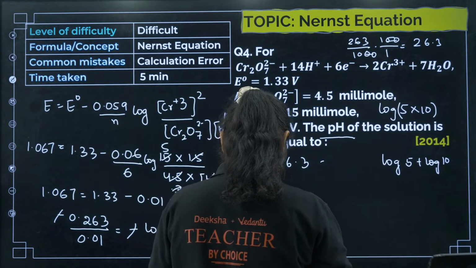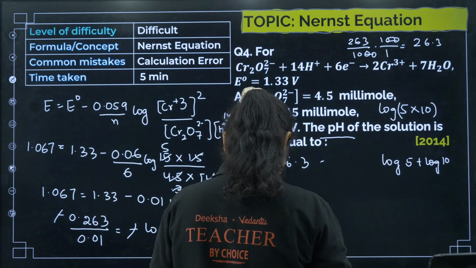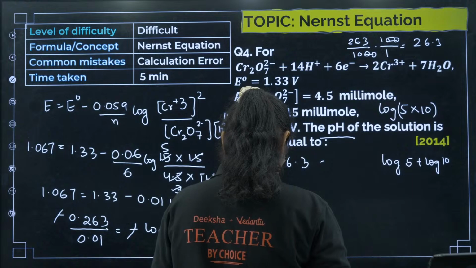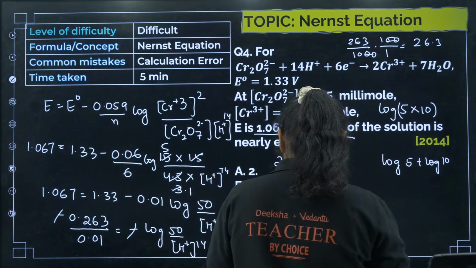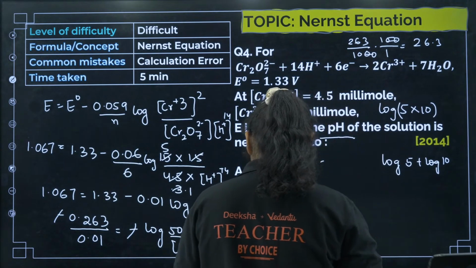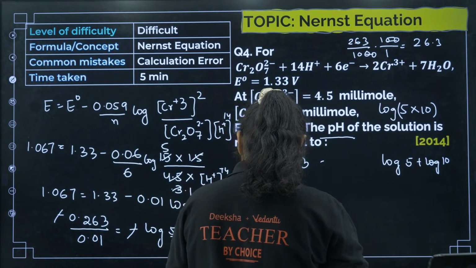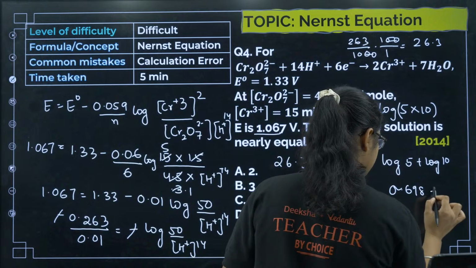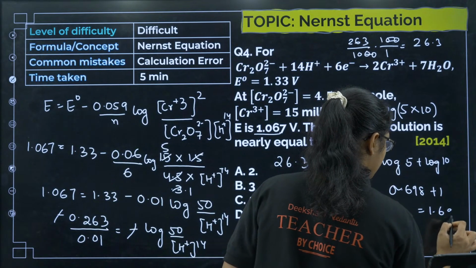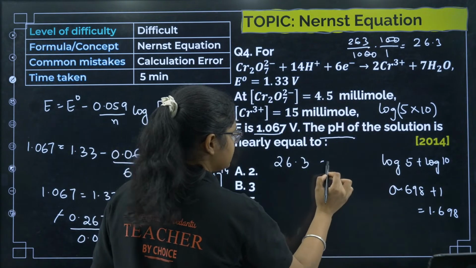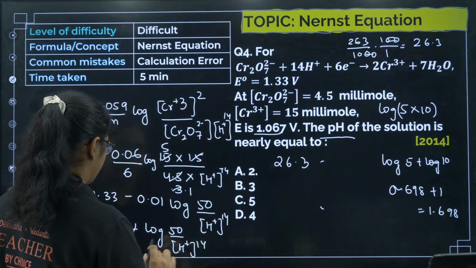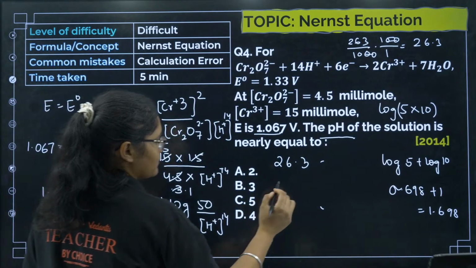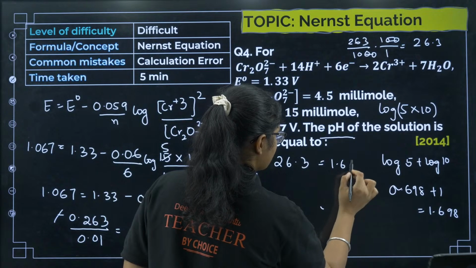Now can we just do this? Just a minute. Okay, so I can write it as log of 0.698 plus 1, that is 1.698. So I will write it here as this part. I can write it as log 50 is 1.698.